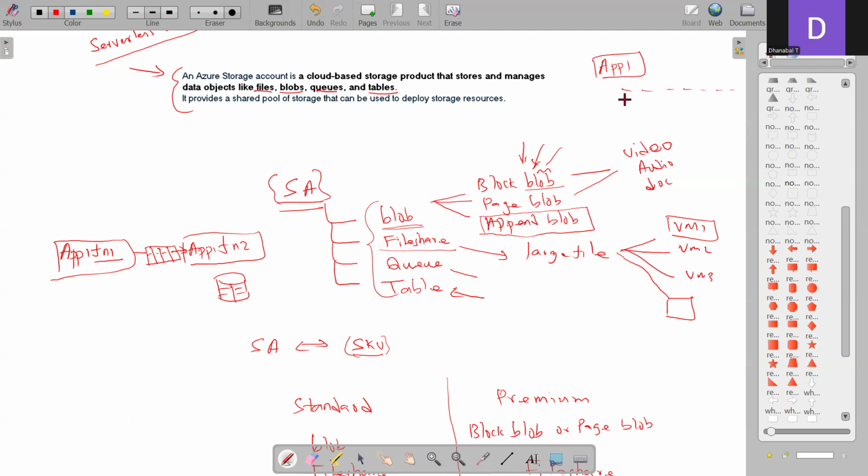And if you have any use case to store that log data, then we can think of this particular append blob. Append blob, as the name suggests, is for when there is already some data and you want to add some more data at the end. So use cases are varying, and we have different types of services here. We can leverage any one of them.